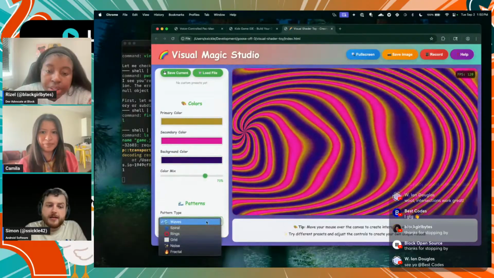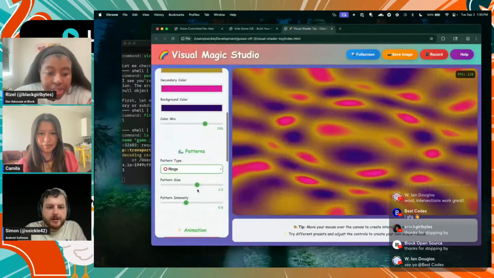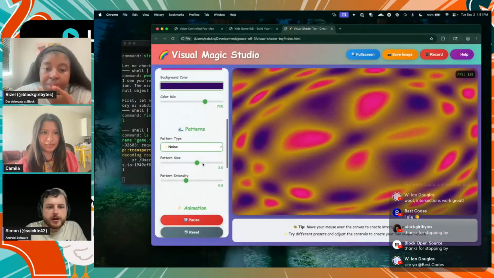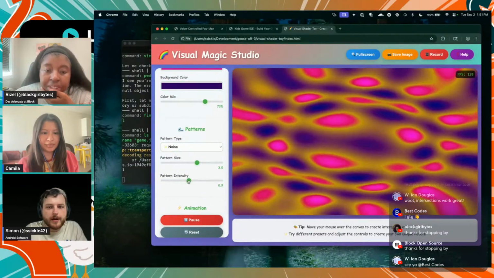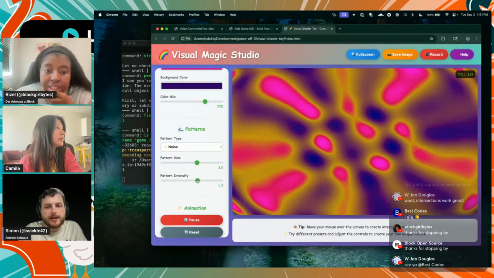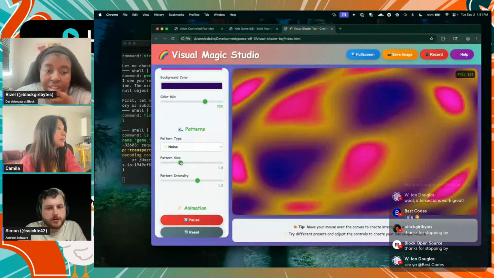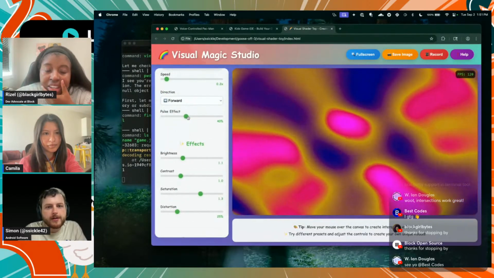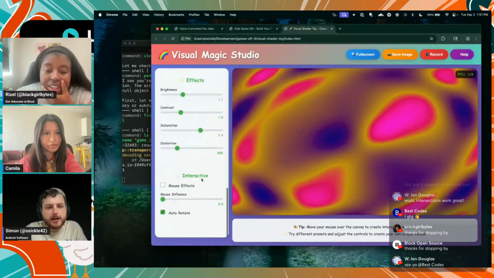I think that's pretty cool because you can learn some of the things that make up a shader without having to learn the complexity of shader programming, which is very math heavy and very complex. And you can make some interesting things with it.